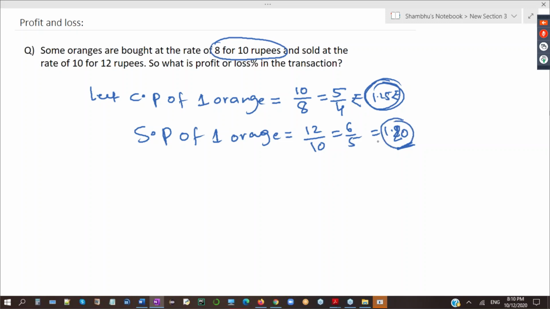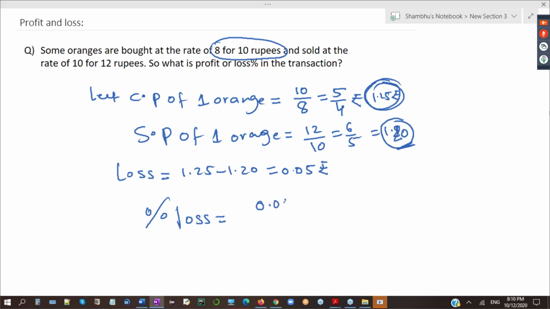You can see here, CP is 1.25, but SP is 1.2. So what is bigger? CP is bigger. As CP is bigger, it will be a loss. So loss is equal to 1.25 minus 1.20, that is 0.05. This is the loss.